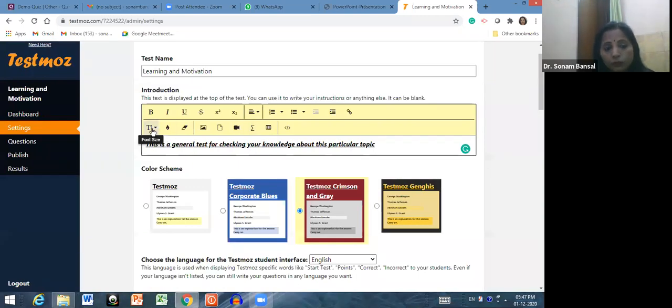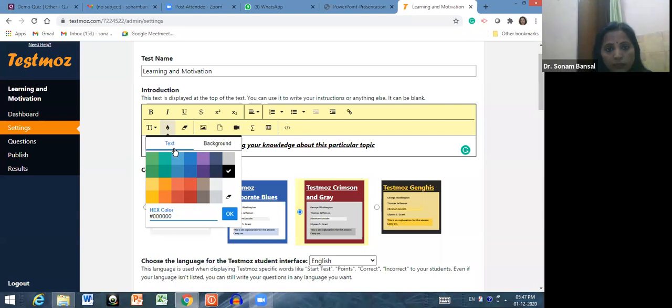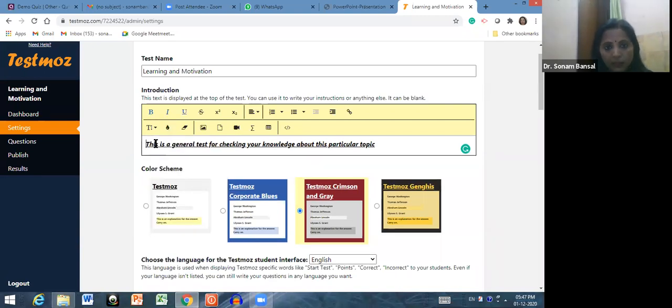so you can change the font size. I want this font size as 18. You can change the text color like this. Let me select this and select this color as red. Then you can do that. See, now this text color changed to red color. From here you can clear formatting. If you want to clear any kind of formatting, then you can do that.